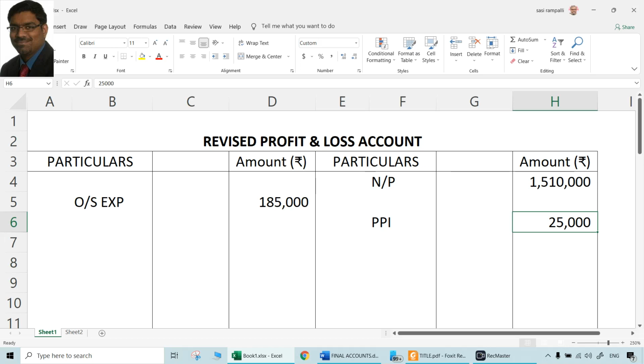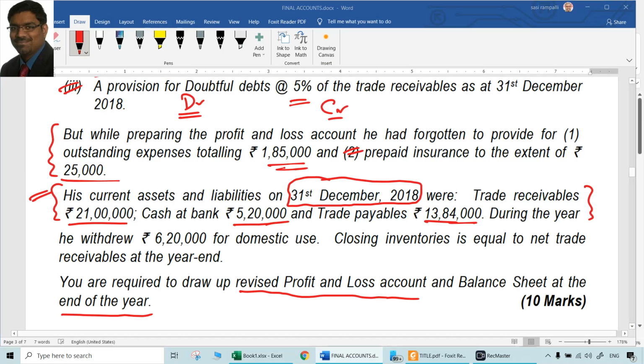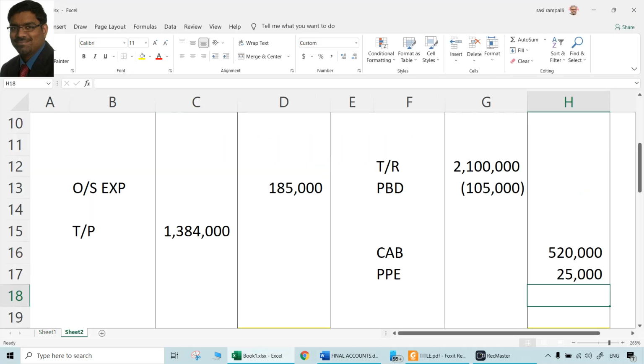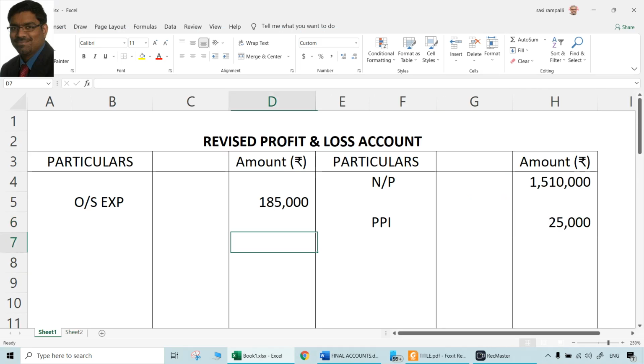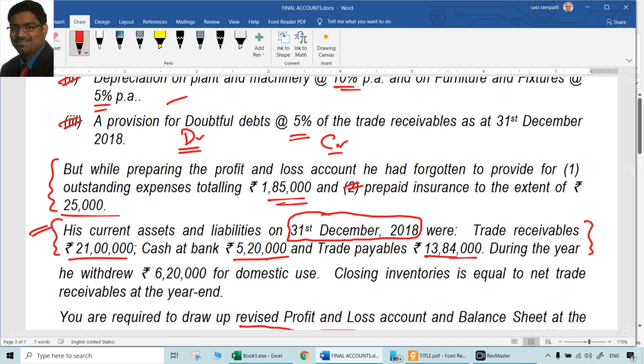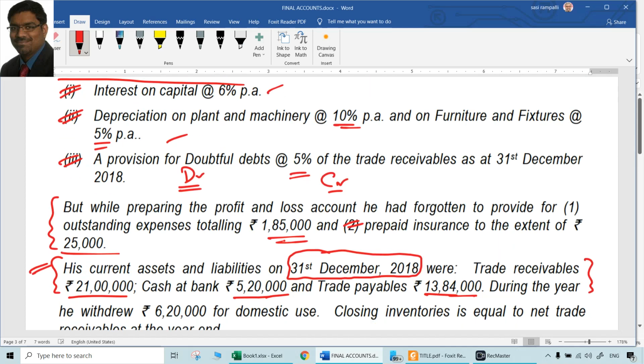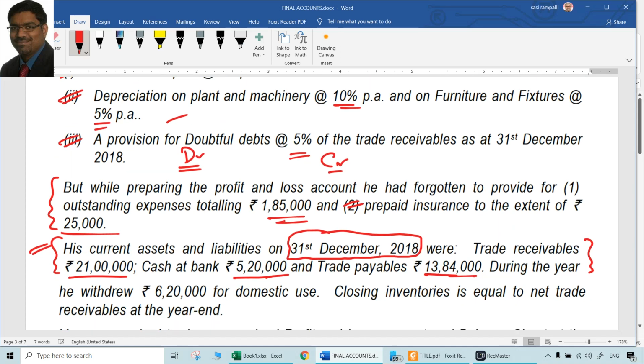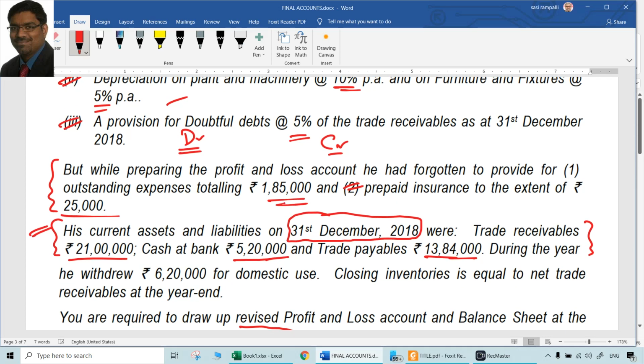Ultimately, the treatment has to be a credit treatment because debit treatment is already over by treating it as an asset. So how can the credit treatment happen? A reduction from debit should happen. But since we don't have an item to be reduced from, we are treating it directly, showing it on the credit side of the P&L account. That can be the treatment for those points. So 3 points are there, which were done half, we did other half, and 2 points are there, which they did not do anything, so we did both of them.